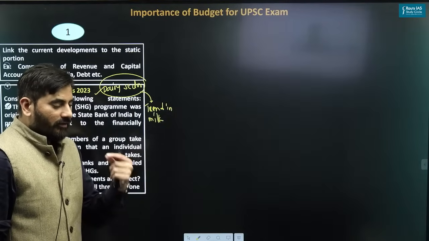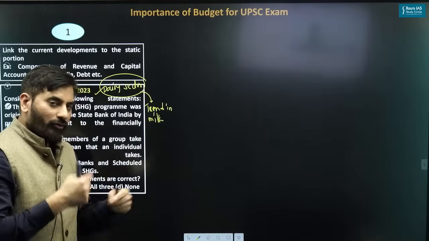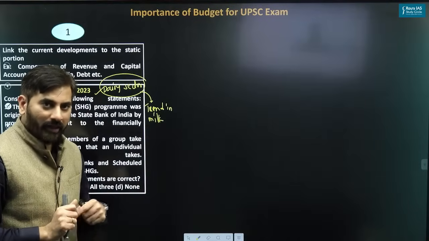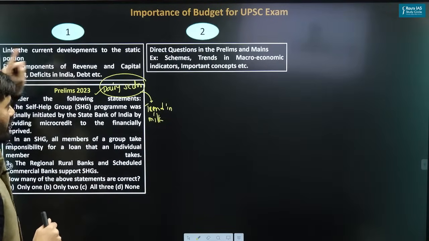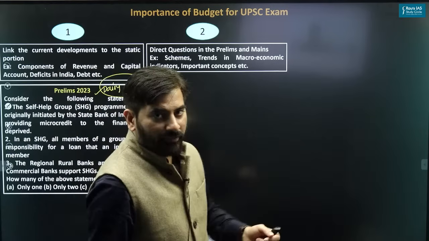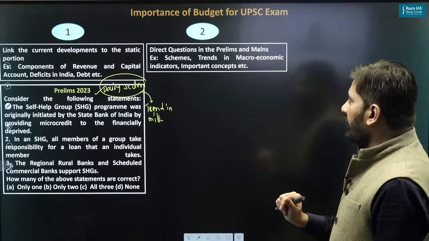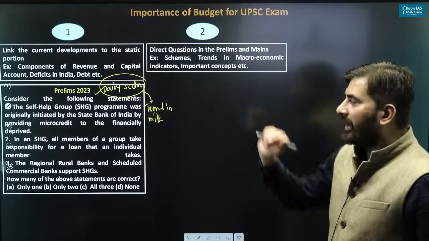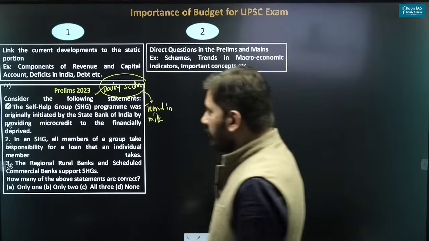It is not sufficient just to know the initiative which the government has taken. You have to convert that initiative into prelims and mains centric knowledge. And that is how you should be more clear with respect to budget. Second aspect, sometimes you have seen that questions are directly asked in the prelims as well as the mains examination from the budget as well as economic survey. What kind of question? Let me just show you.